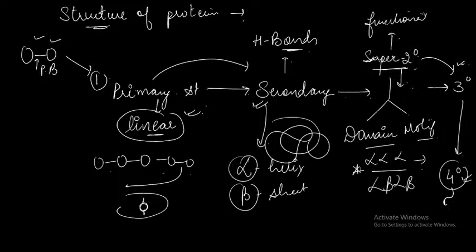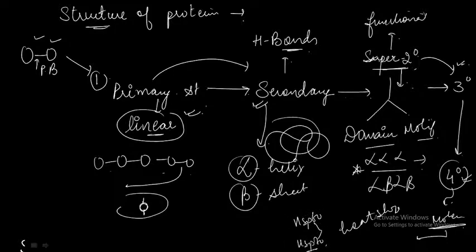In the quaternary structure we majorly have our molecular chaperones being there. For example, our heat shock proteins, for example heat shock protein family 60 and heat shock protein family 70. Okay, remember one more thing, that it is the secondary and the super secondary structures which are most functional.